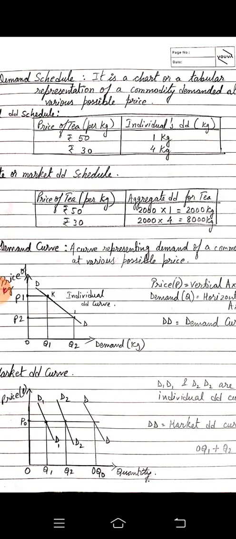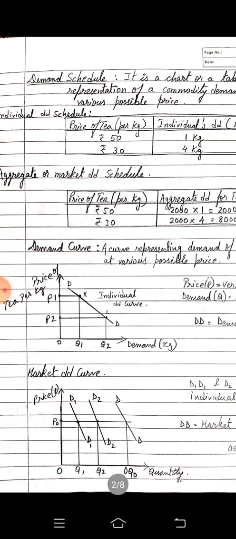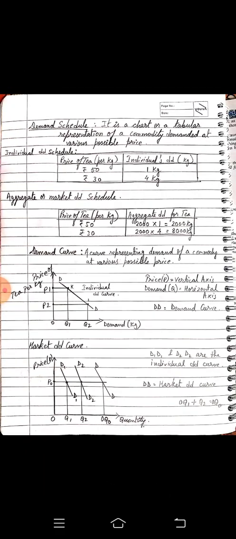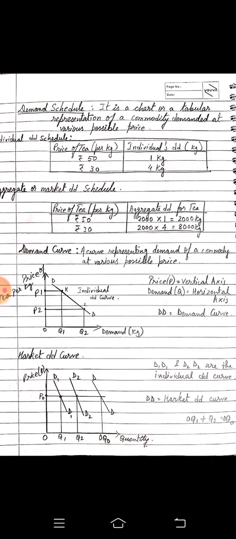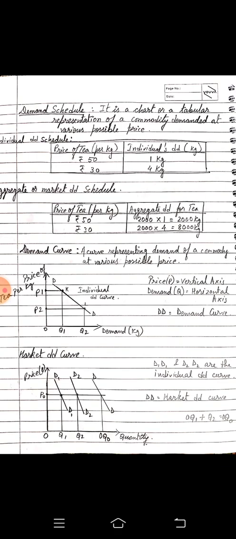And below you can see I have drawn a demand curve. This is a demand curve. What is a demand curve? A demand curve represents demand of a commodity at various possible prices in a curved manner. You can see in this picture, at the top we are having presentation in a table form, and this is in a curve form.